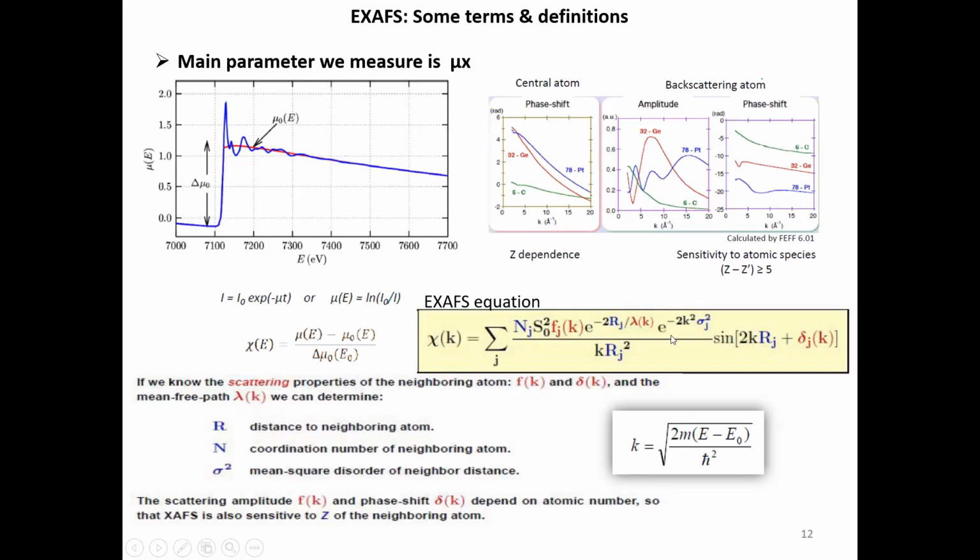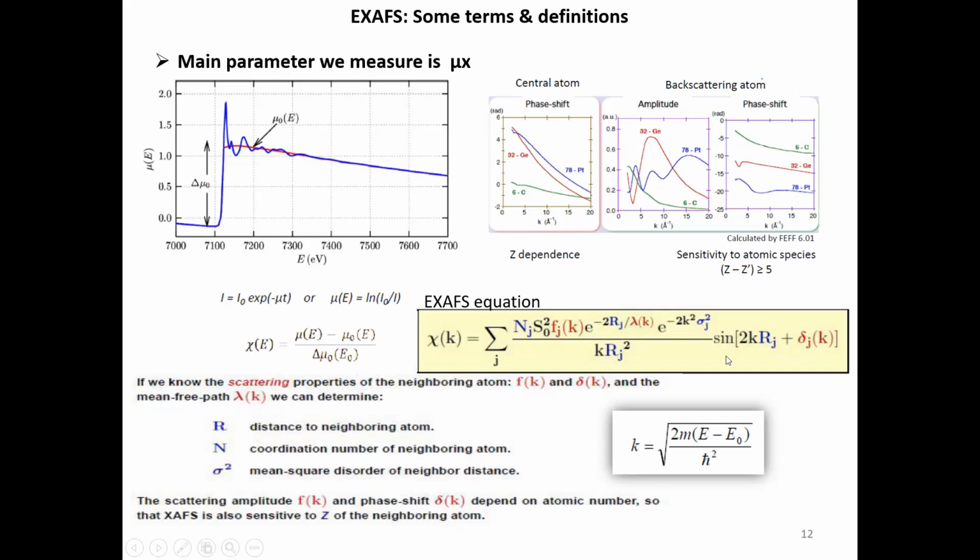And so this chi(E) is the EXAFS function as a function of photon energy, but now finally you have to get it in terms of the photoelectron wave, which I discussed in the previous slide, as a de Broglie wave. So the de Broglie wave is defined like k is equal to the square root of 2m(E minus E0) by h cross square. Here E is nothing but your incident photon energy, a monochromatic beam which we are scanning across the edge, and E0 is the binding energy.